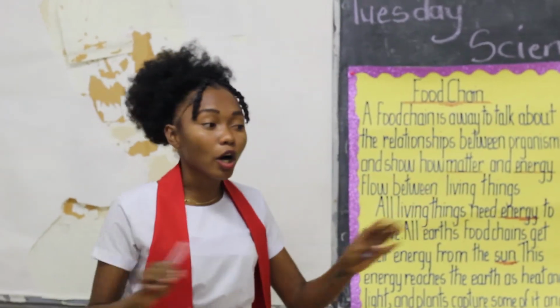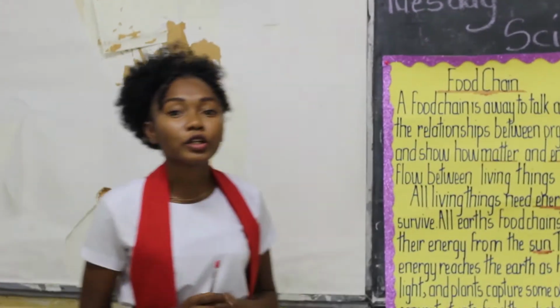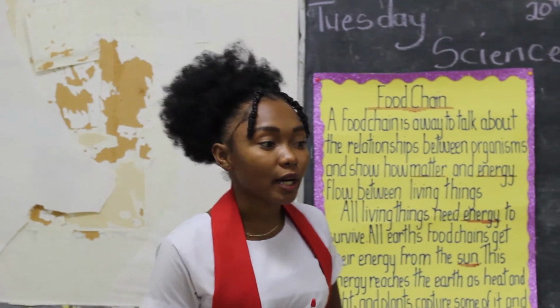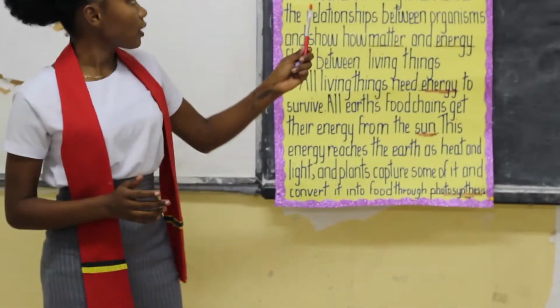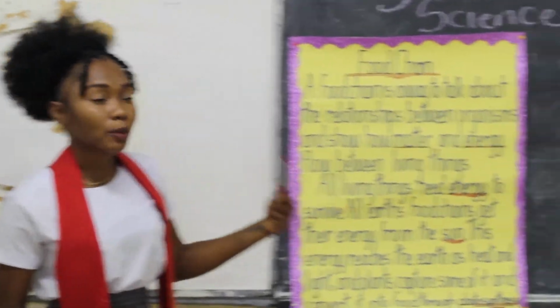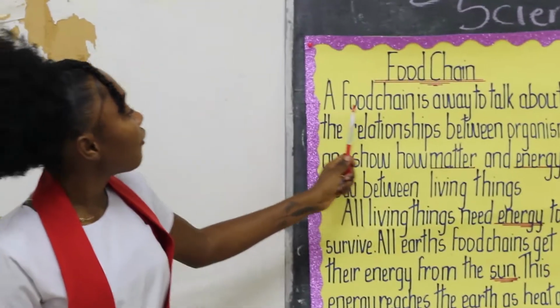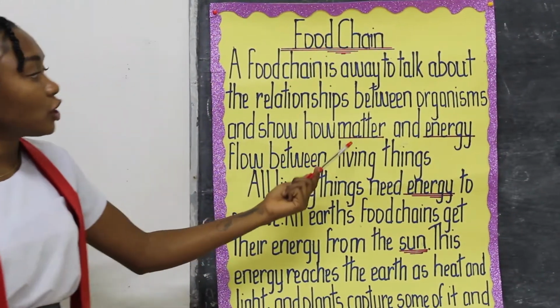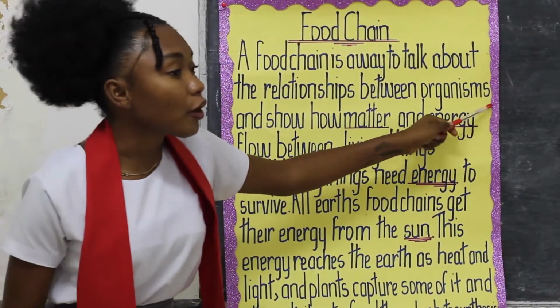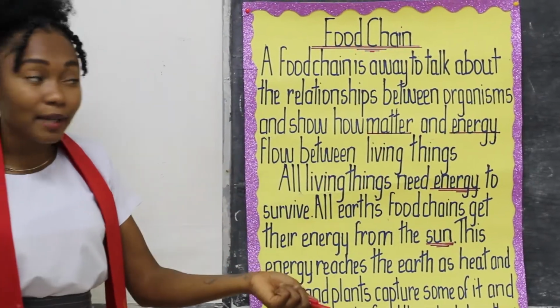Now, in the video, all of that comes under food chain. What does it come under? Food chain. So let's read the definition of food chain. A food chain is a way to talk about the relationship between organisms, meaning plants and animals, right?